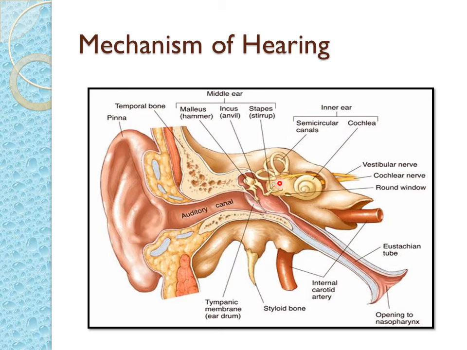Now vibrations from the oval window are transmitted to the cochlea, and this leads to vibration of the fluid in the cochlear canals, and these cochlear canals have hair cells. We have discussed earlier these small hair cells of the organ of Corti in the cochlea. They start vibrating, and there is actually a reaction going on inside the hair cells. I don't think in 10th standard it is necessary for you.